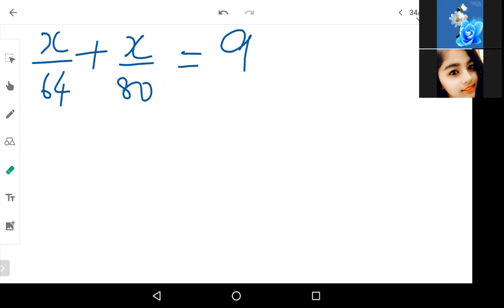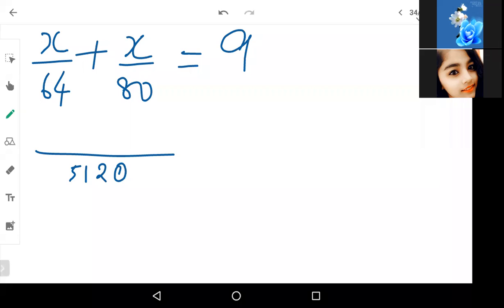You have to take the LCM here. 64 into 80. How much is it? How much is 64 into 80? Five one two zero.